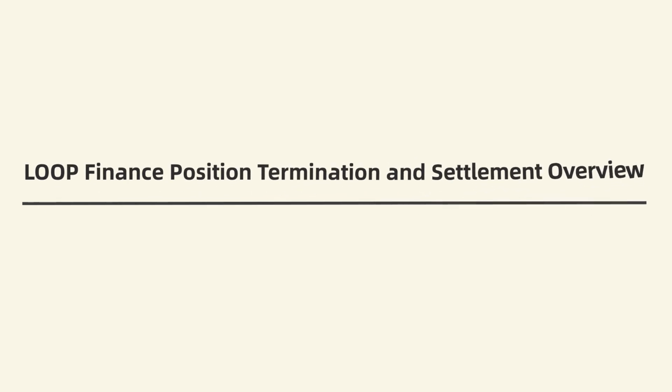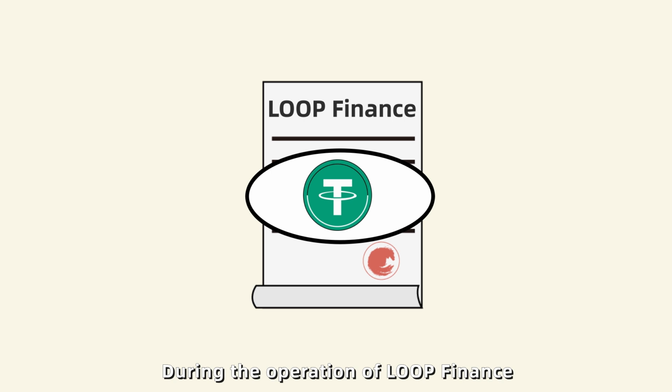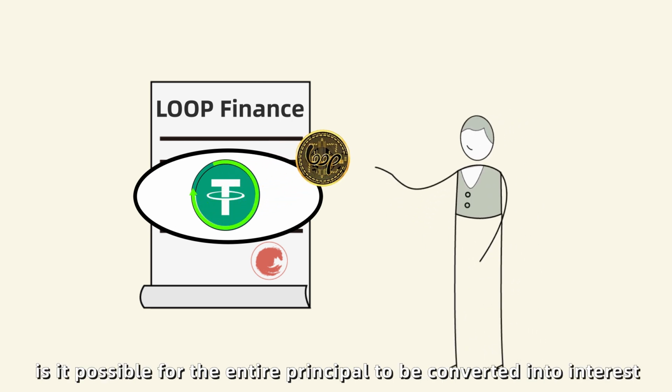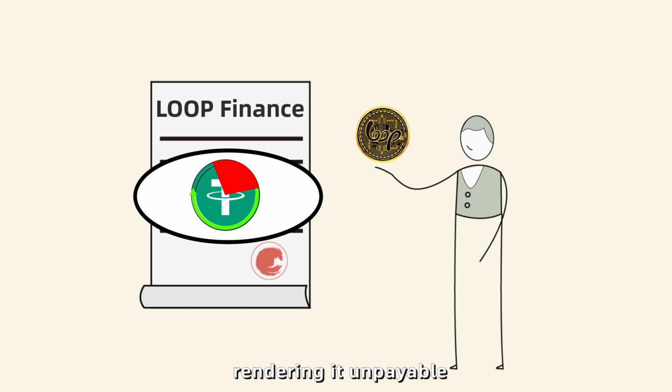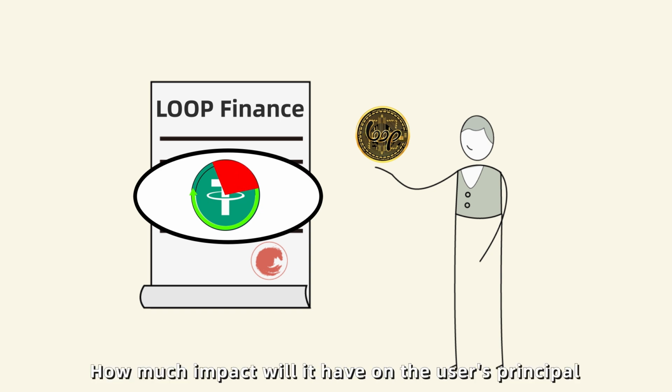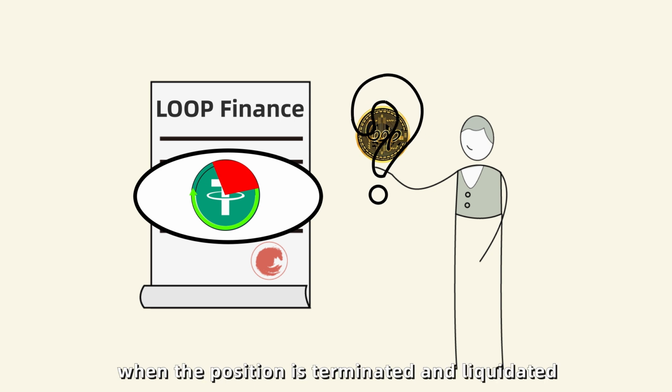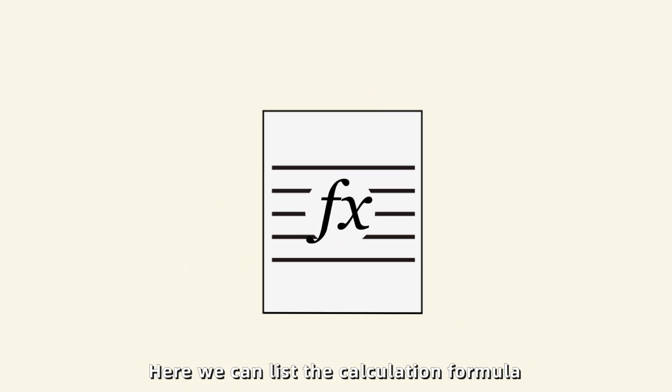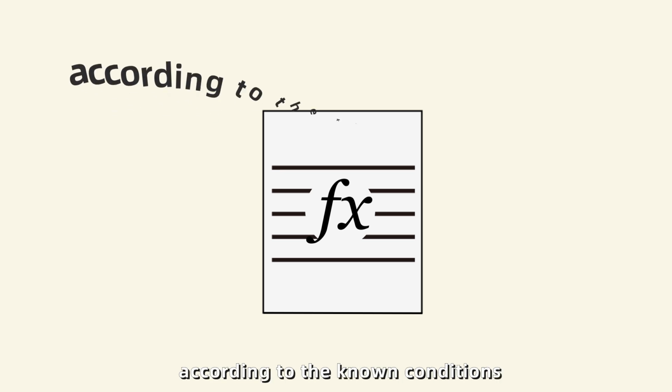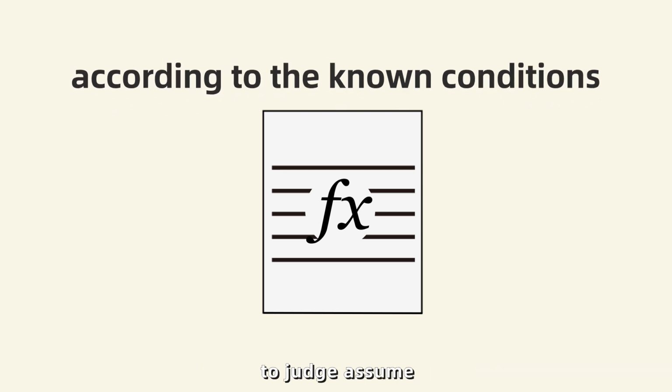Loop Finance Position Termination and Settlement Overview. During the operation of Loop Finance, is it possible for the entire principal to be converted into interest, rendering it unpayable? How much impact will it have on the user's principal when the position is terminated and liquidated? Here, we can list the calculation formula according to the known conditions to judge.